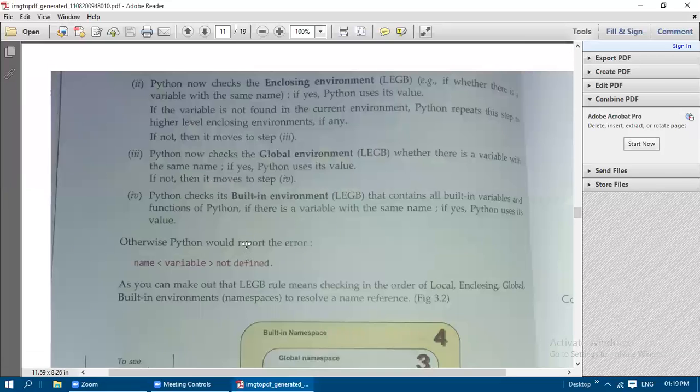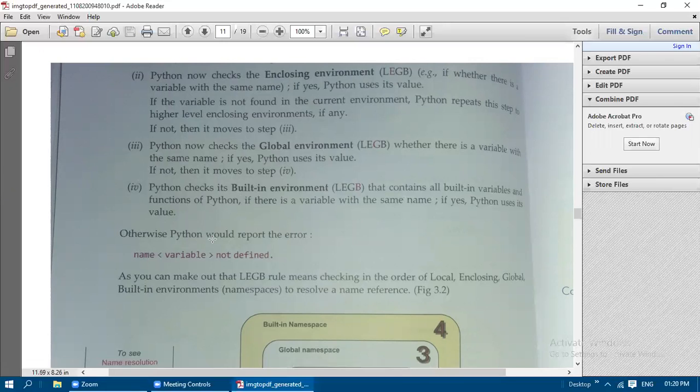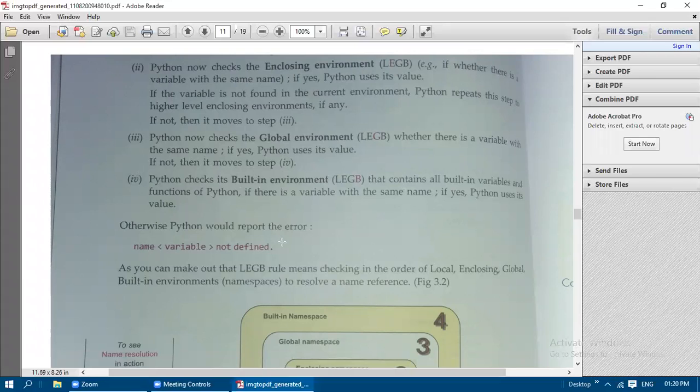Now it checks the global environment, whether there is a variable with the same name. If yes, Python uses its value. If not, it moves to step 4. Now it checks the built-in environment, which contains all built-in variables and functions of Python. If there is a variable with the same name, Python uses its value. Otherwise, Python reports the error: name is not defined, that is, the variable is not defined.